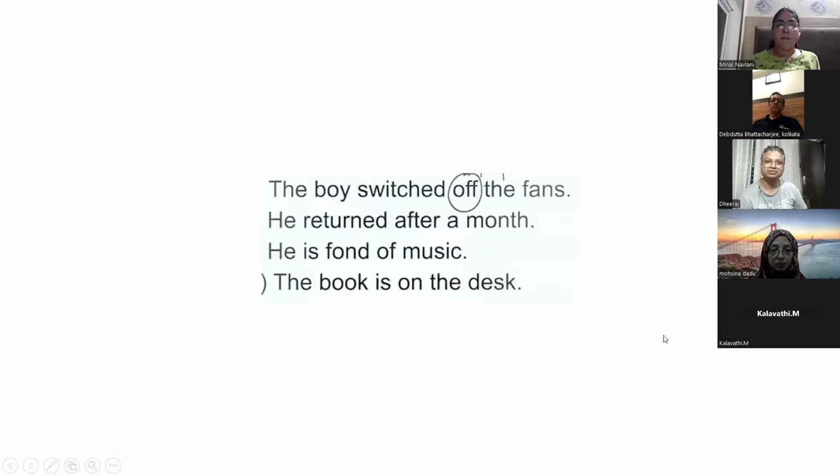Kalavati, he returned after a month. What is the noun? Month, ma'am. Followed by an article, or followed by the preposition, you can say. Mosina, he is fond of music. Music. Very good. The book is on the desk. Devdatta, book and desk. Very good.